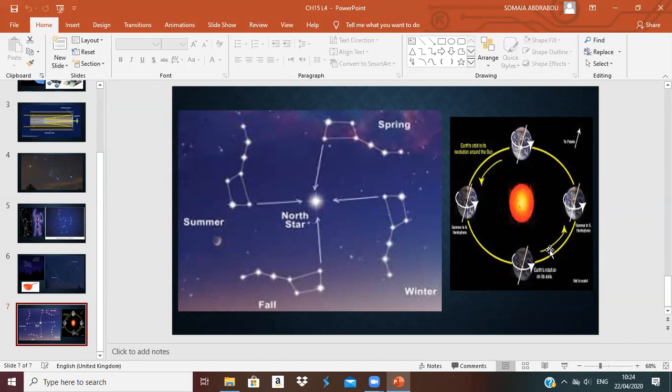Because of rotation and revolution, we see the sun and the stars moving, but the stars and the sun stay in the same place. They never move. We are the ones who move.